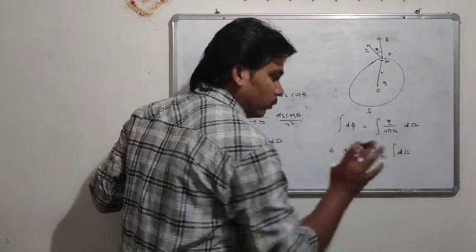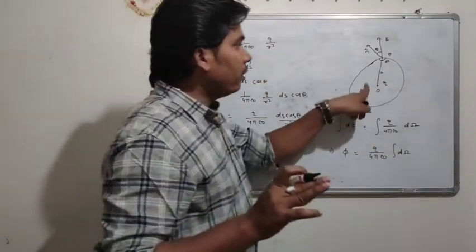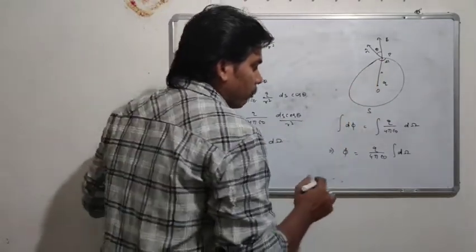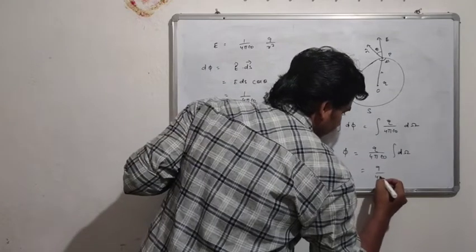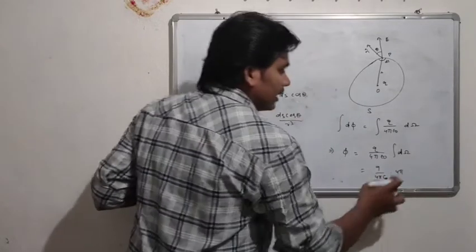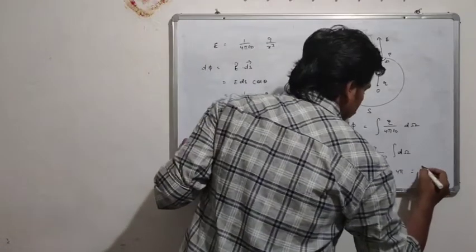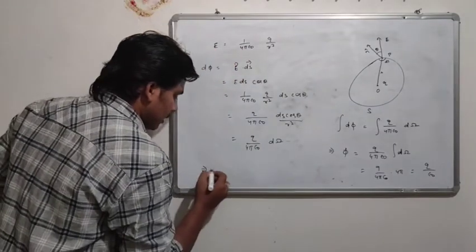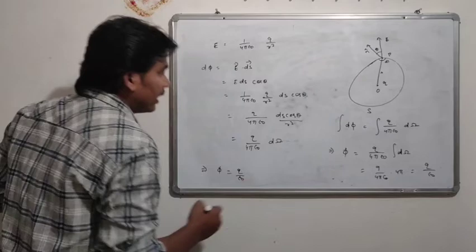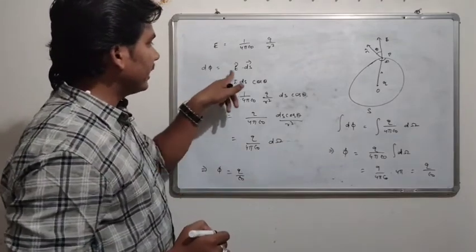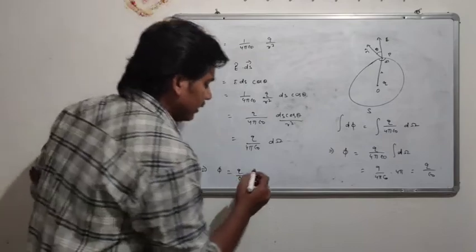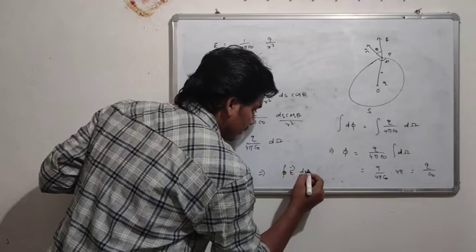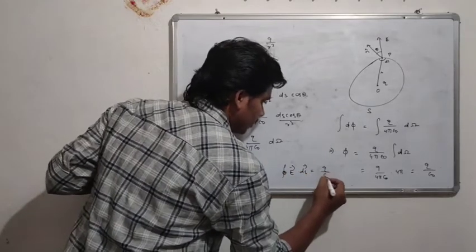Integration, you may know, in the same topic I told you, if we integrate over the whole angle, or for the entire sphere, this will be 4 pi radian. This will be q by 4 pi epsilon naught into 4 pi. This 4 pi and 4 pi cancel out. This will be q by epsilon naught. And then I can write phi equal to q by epsilon naught. As we know, d phi is E dot dS. Then we can say integration E dot dS equal to q by epsilon naught.